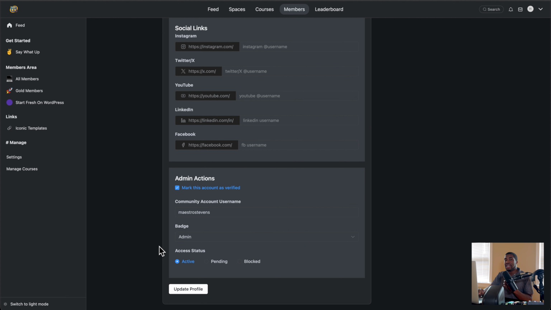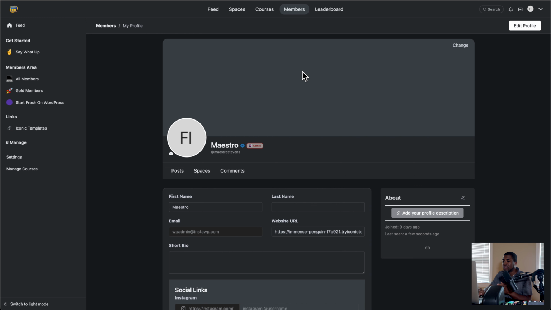Now, this is something I definitely want to be automated in some way. When I add a user to the community, which I'm going to share with you how you can do that, can I automatically give them a badge? Or if I make somebody a moderator or a manager of some sort, can I automatically give them a badge? Do I have to do this manually every time? That's something that I want to know in the future. But that's how you do that.